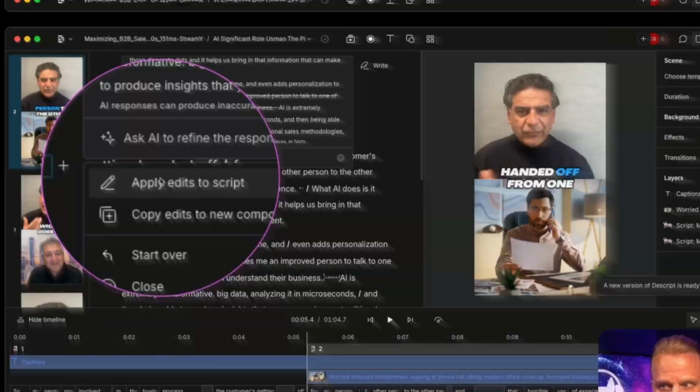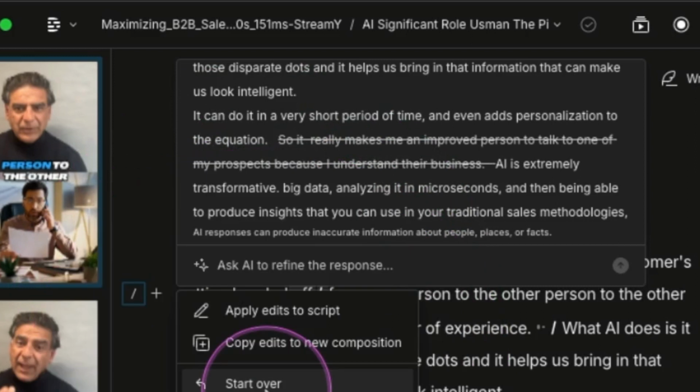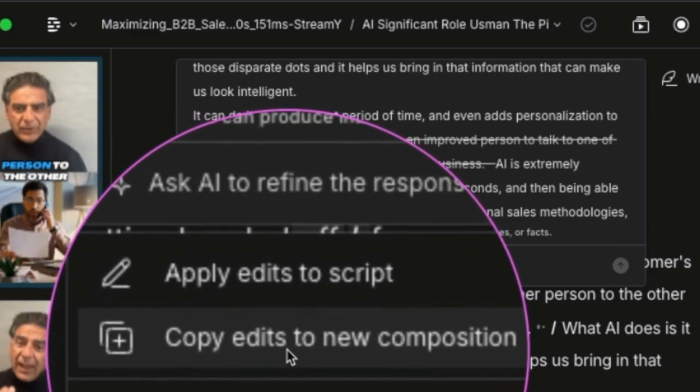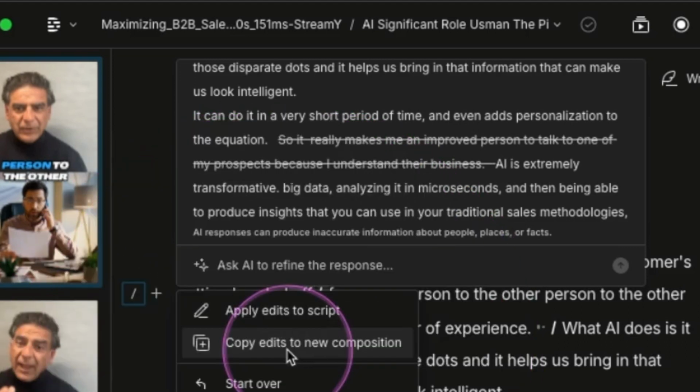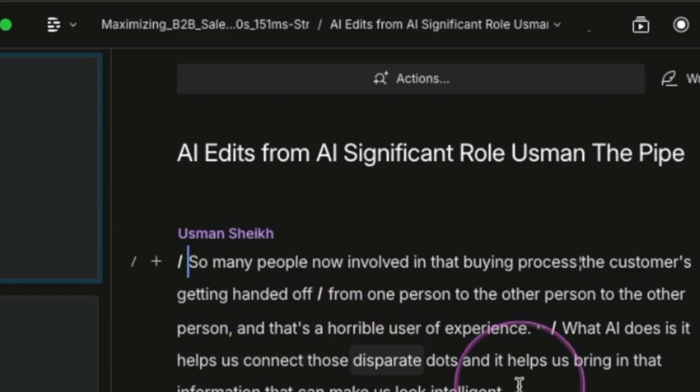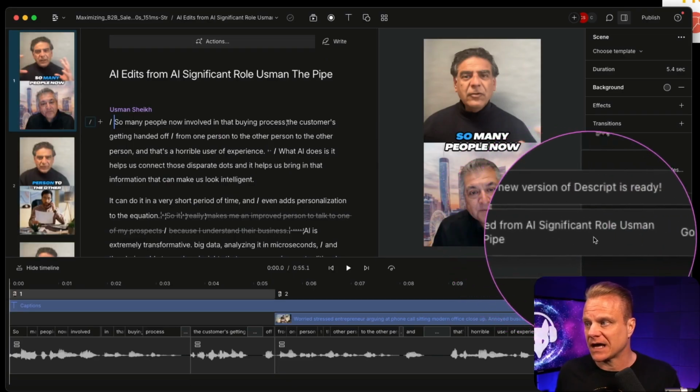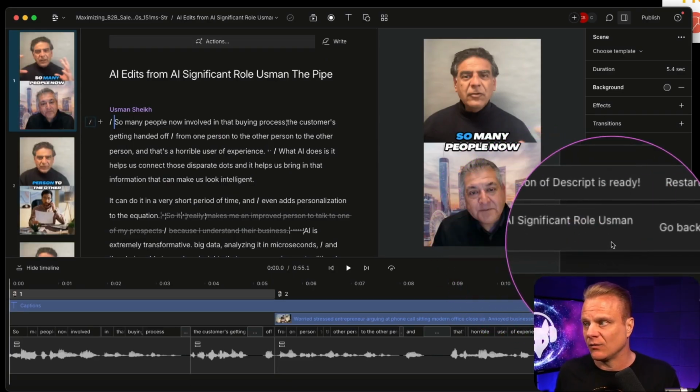You don't have to worry about that. If you wanted to start over and go back to where that was, you can do that, or just hit close. But I'm going to, like I said, hit copy edits to new composition. So I'm going to go ahead and do that right now. And it says right here, it copied right there.